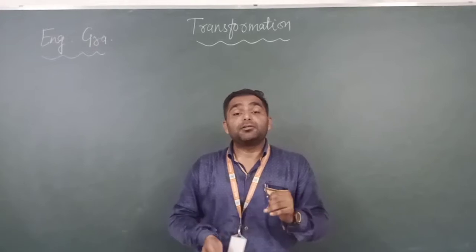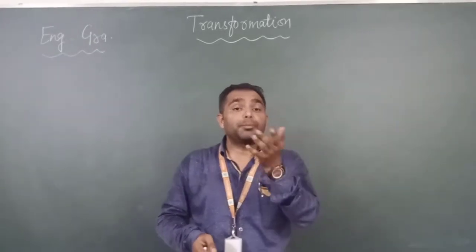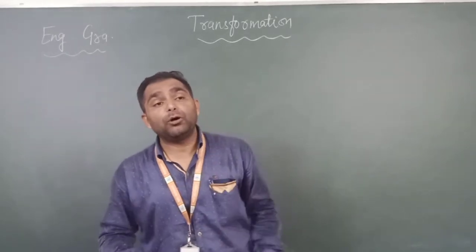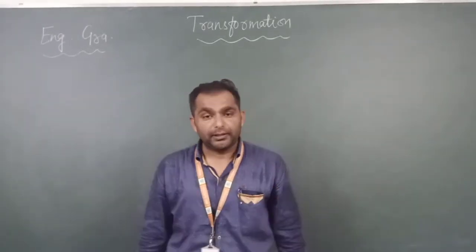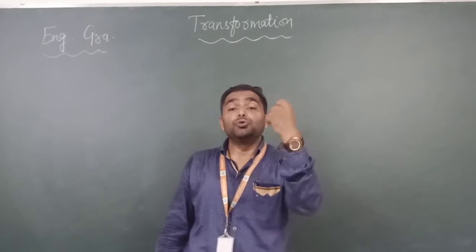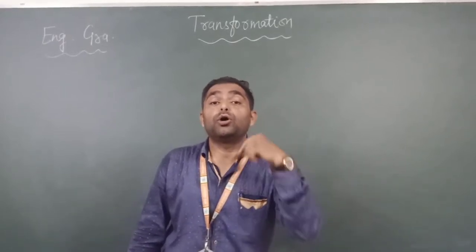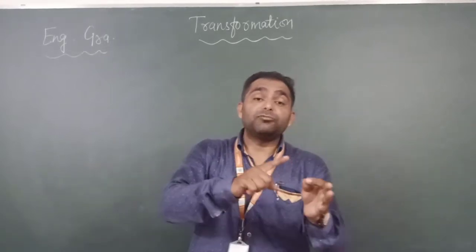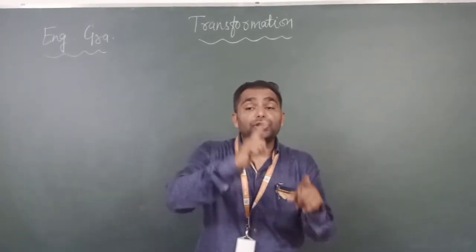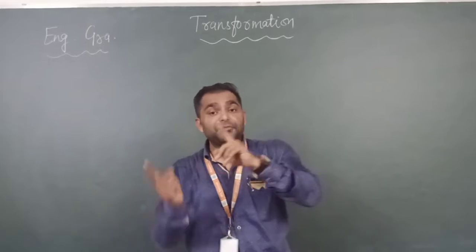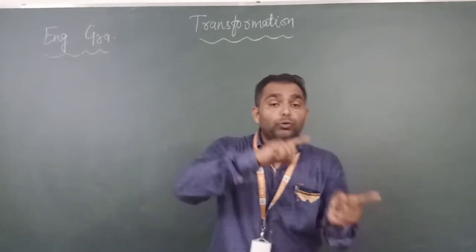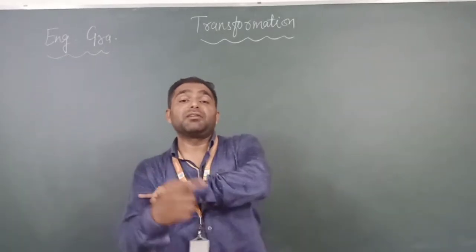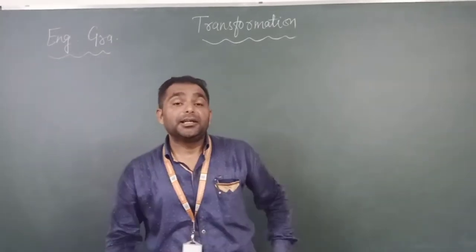So like that we have completed 3 topics: affirmative to negative, interrogative and exclamatory. One more topic we have already completed, the question tag. It is used for asking confirmation or permission. Again we use the helping verb; if there is no helping verb, we use do, does and did. If the sentence is positive, then the question tag will be negative, and if the sentence is negative, the question tag will be positive.